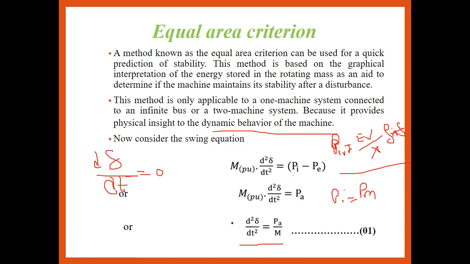Now what we have to do is analyze whether the system is stable, considering a single machine connected to an infinite bus. To check whether the system is stable or not, we have to multiply equation one by d del upon dt.